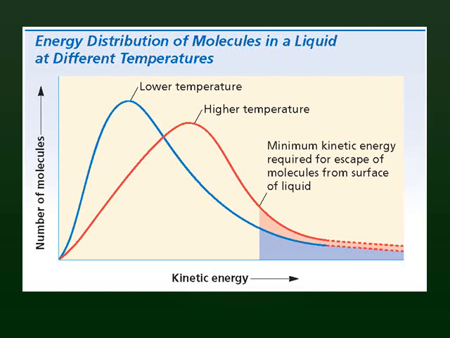You notice that most of the molecules have less kinetic energy at low temperature. If the temperature increases, the number of molecules that have more kinetic energy starts to increase. So here is the lower temperature and here is the higher temperature.